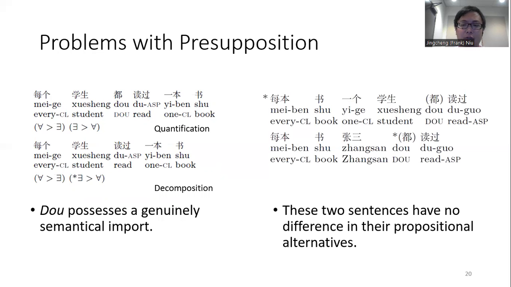Secondly, considering those two sentences, 每本书一个学生都读过, every book, one student 都 read. This sentence is ungrammatical regardless of whether there is though. However, if we replace the existential QP with a proper noun, say 张三, the sentence is grammatical with though present. Those two sentences actually have no difference in their propositional alternatives, so we cannot really explain this difference by presuppositional analysis.